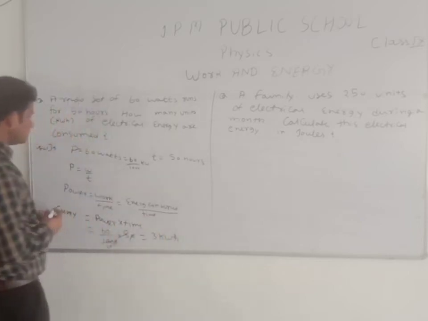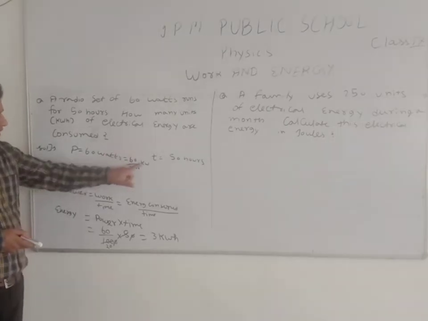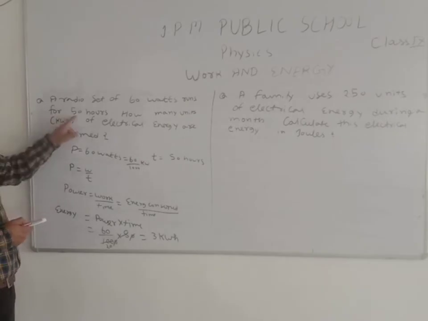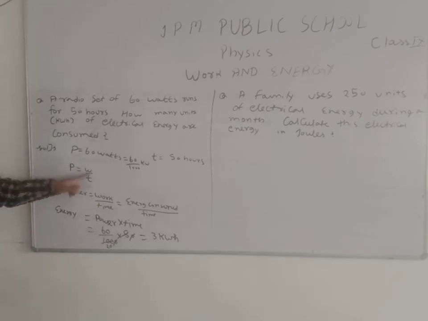So students, in this question we have the value of power, but the value of power is in watt. To convert this watt into kilowatt we divide by 1000, then 60 upon 1000, and the time in this question is 50 hours. So P equals W upon T, it means power equals energy consumed upon time.